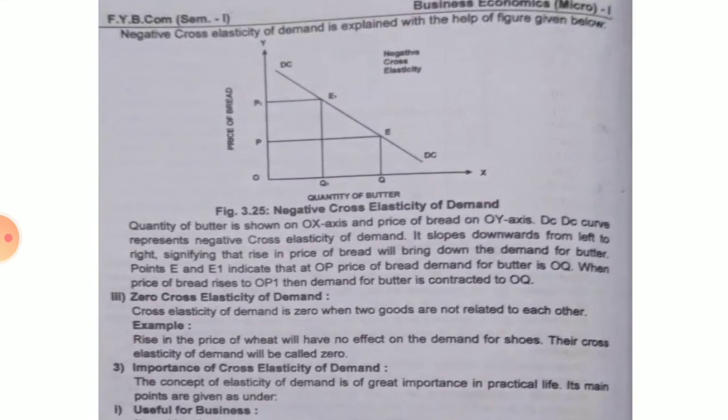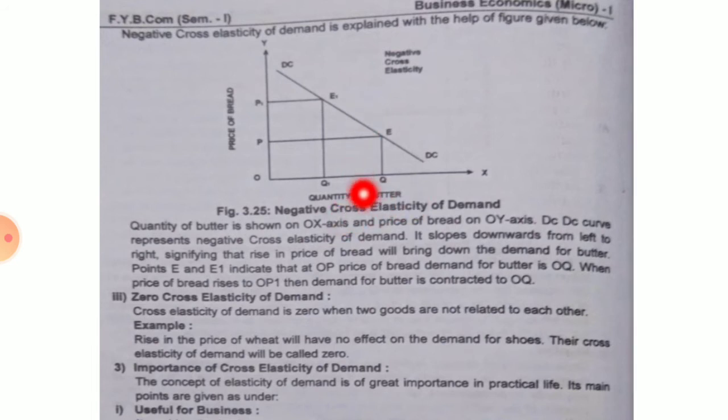Quantity demanded of butter, and price of bread. Now when the price of bread was here, demand was more, the quantity demanded of butter was more. But when the price of bread rose, the quantity demanded of butter was less. So here the demand curve is from left to right, so it is sloping downward.